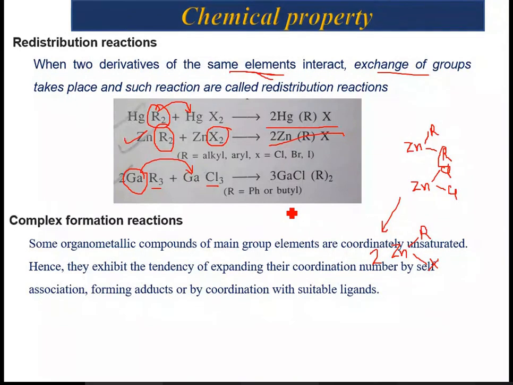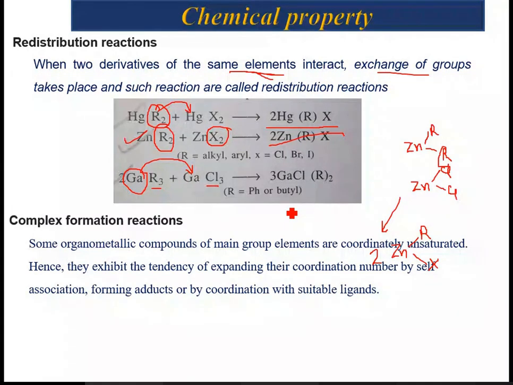So anyway, some organometallic compounds are coordinatively unsaturated. Hence, they exhibit the tendency of expanding their coordination number via several reactions, for example, self-association, forming the adduct, or by coordinating with suitable ligands.